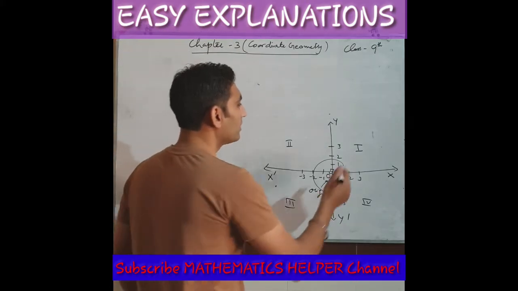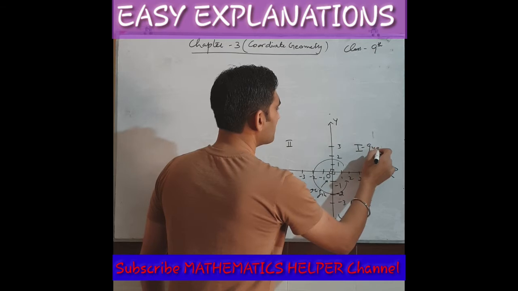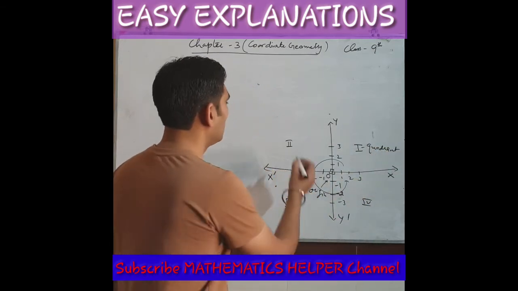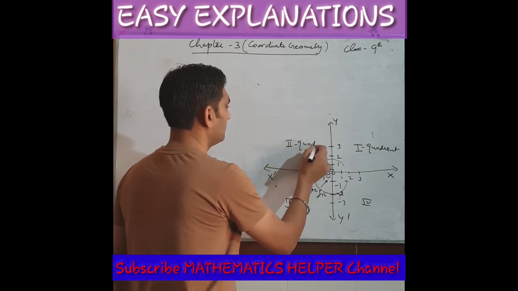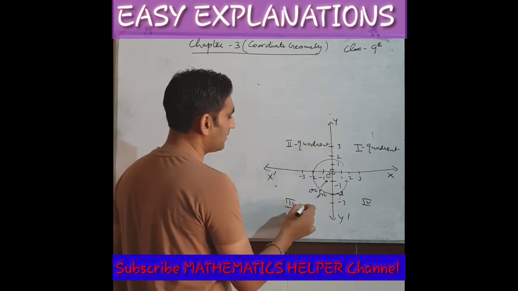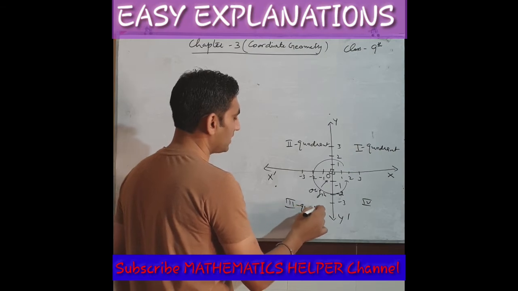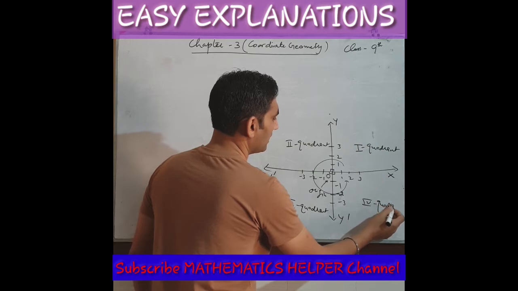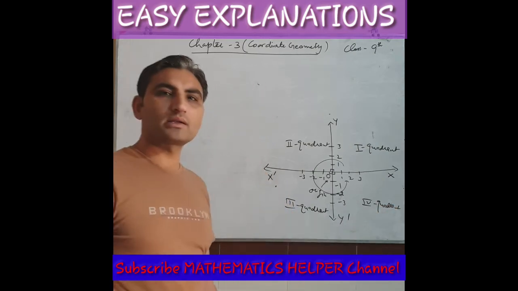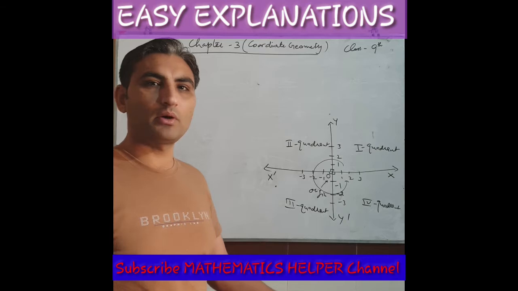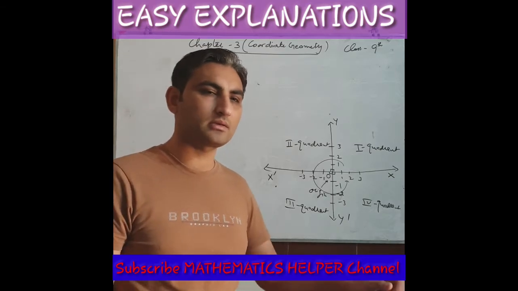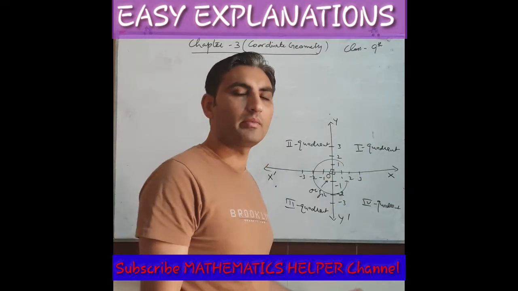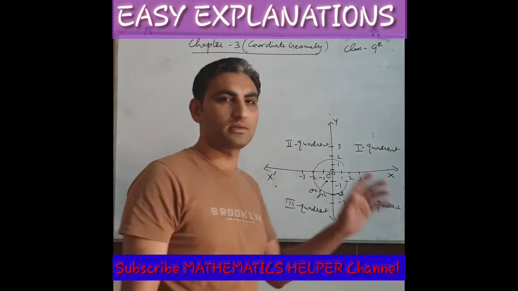So you have to mark their names here. It is the first quadrant, second quadrant, this is the third quadrant, and this last one is the fourth quadrant. So in how many quadrants do we divide the surface with the help of the coordinate axes or Cartesian system? There are 4 quadrants. There may be a question like this: how many quadrants? There are 4 quadrants.